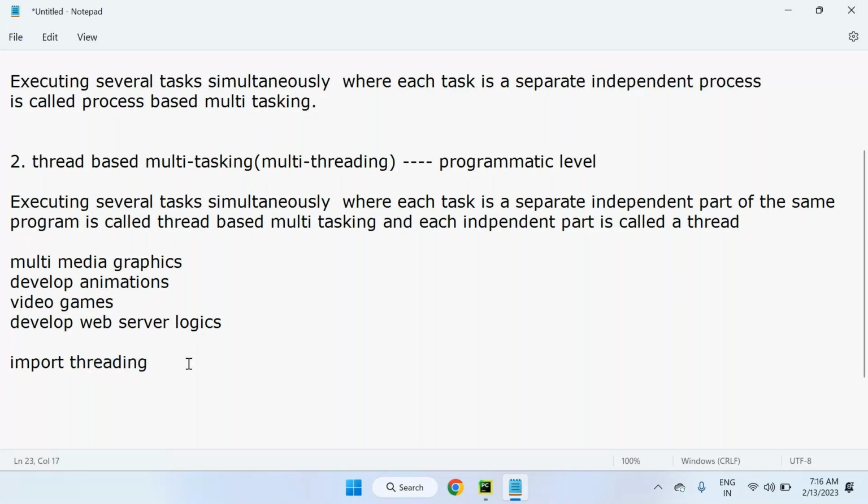Every Python program by default contains one thread, which is nothing but the main thread.